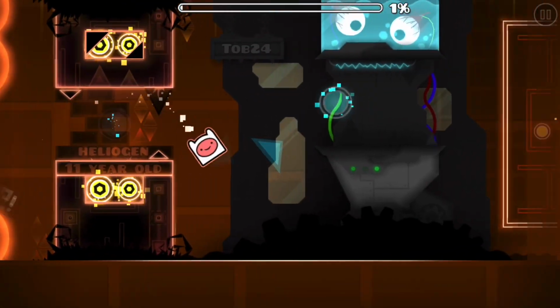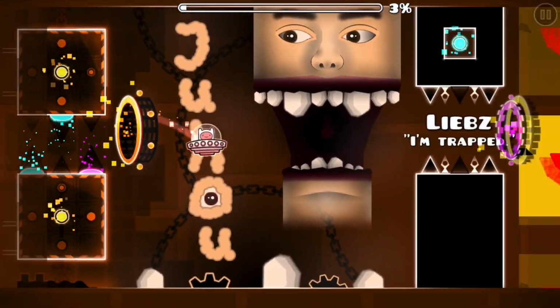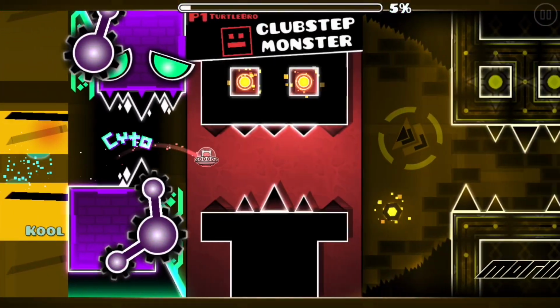Clubstep Monsters. This one's very simple, it just kind of touches on the subject of clubstep monsters and how they've become a well-known meme in the community.